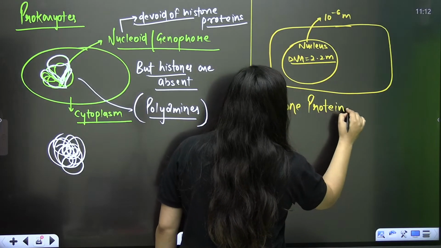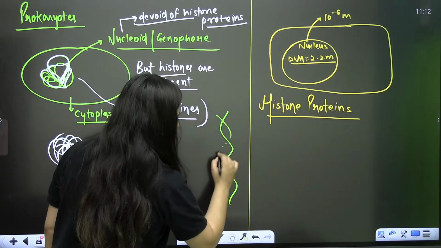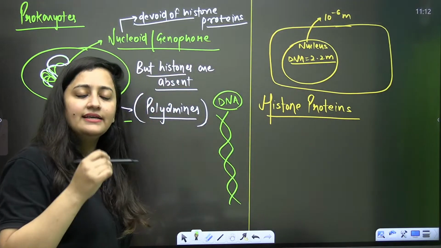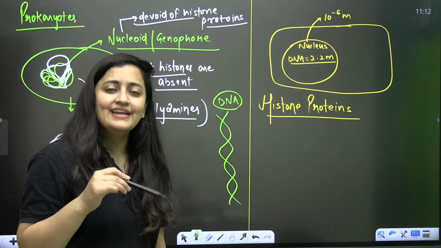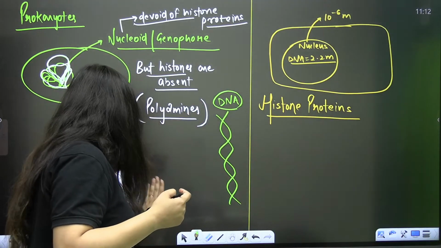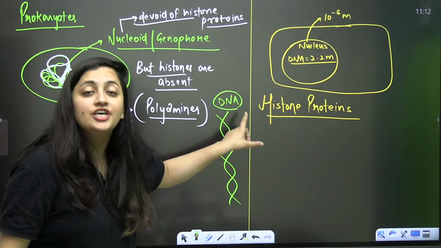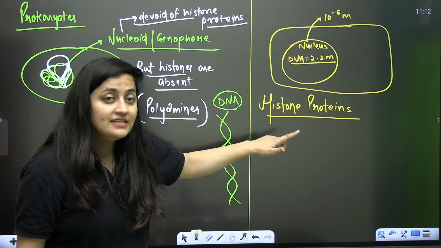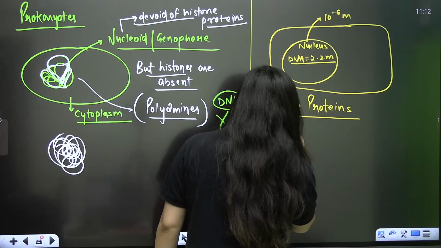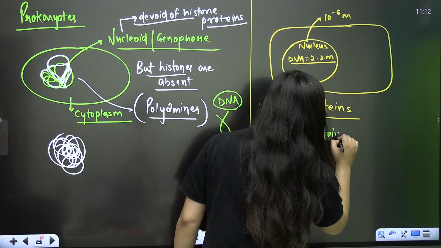See, bache, your DNA is negatively charged, isn't it? DNA is acidic and DNA is negatively charged. Now what exactly is happening here? We have some proteins, histone proteins. But these are basic proteins. Basic proteins means they are positively charged proteins.